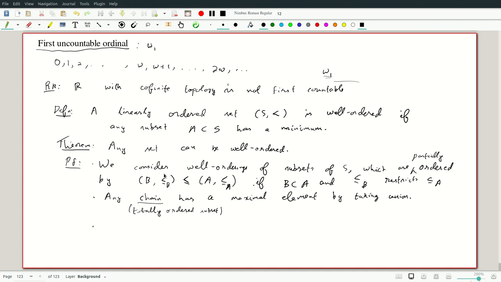And what do we have beyond this? We consider well orderings of subsets of S, which are partially ordered by this. Sorry, any chain is bounded above. The union may not be in the chain, but it is bounded above. So hence by Zorn's lemma, there is a maximal element.